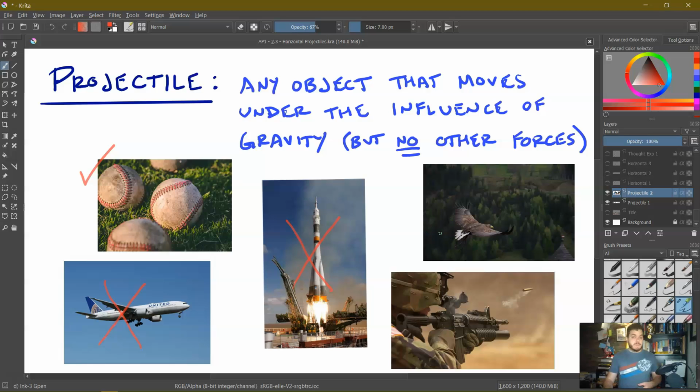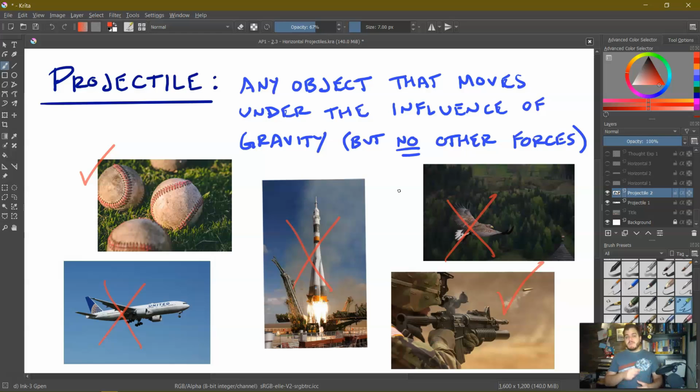Well, what about a bird? A bird doesn't have any sort of engines or anything like that, but it does have that lift from its wings. So we're going to go ahead and say that is not a projectile. And lastly, what about a bullet or something like that? A bullet, a dart, something of that nature. Well, all of those, once they leave the gun, would once again be a projectile because the only thing acting on it would be the force due to gravity.